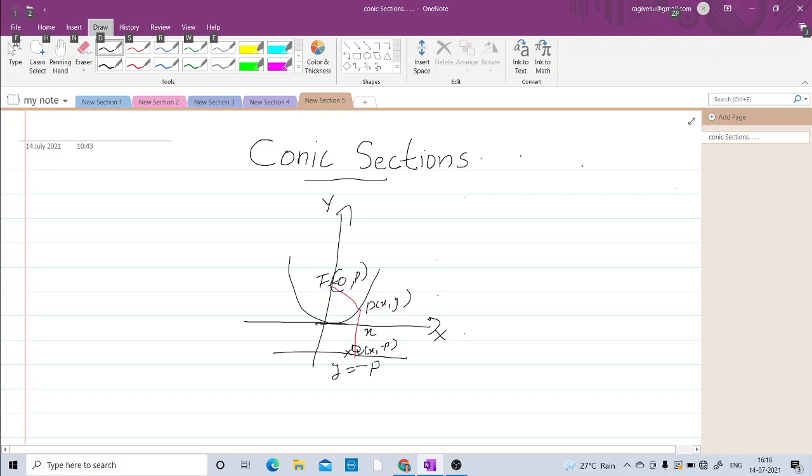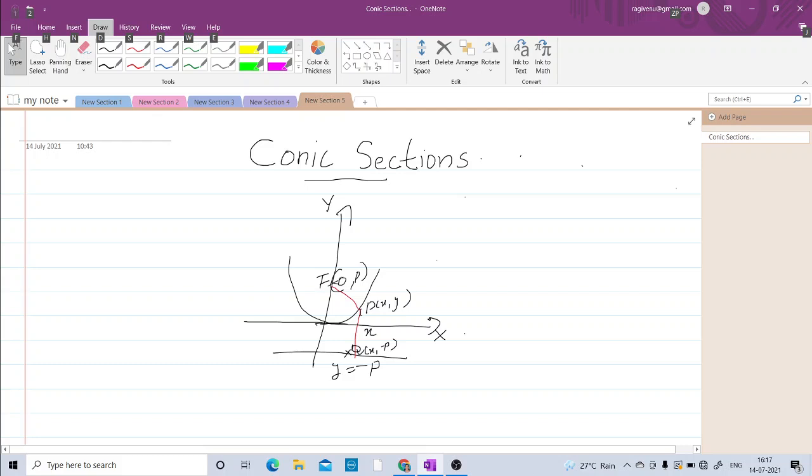We suppose that the focus of this parabola lies at the point (0, p) on the positive y-axis and the directrix is the line y equal to minus p. We assume that y equal to minus p is the directrix. Then a point P(x, y) lies on the parabola.